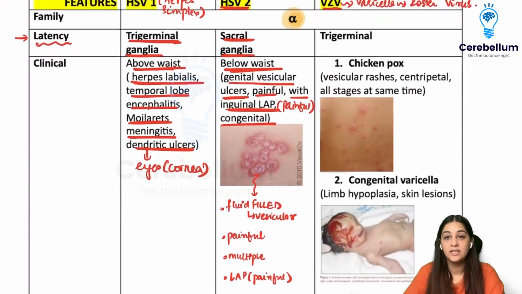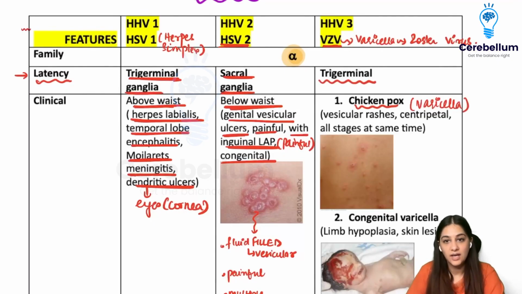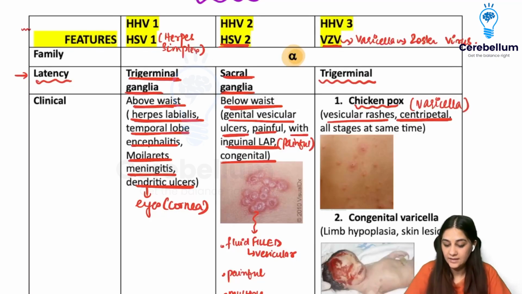Now, when we talk about the varicella zoster virus, it causes varicella, which is called chickenpox. We have had chickenpox in our lives. Remember, when we were young, maybe some of us were infected with chickenpox. This is what is called varicella, and it goes into latency in the trigeminal ganglia. These are vesicular rashes that are centripetal. Again, fluid-filled rashes that are centripetal means they start from the trunk and then go around your body, and they have all stages of the lesions at the same time.